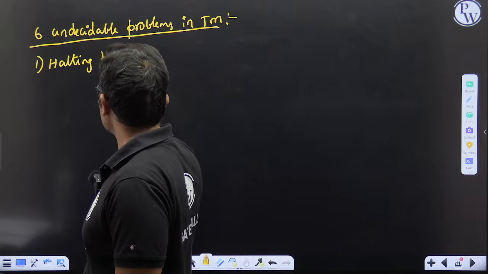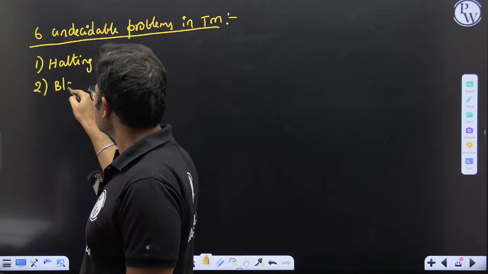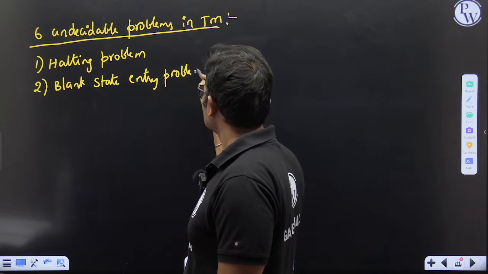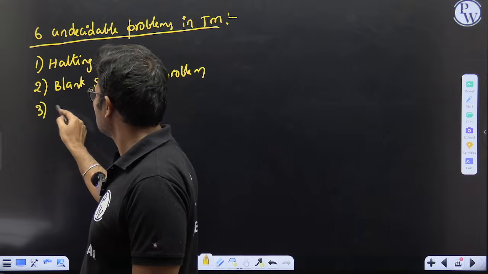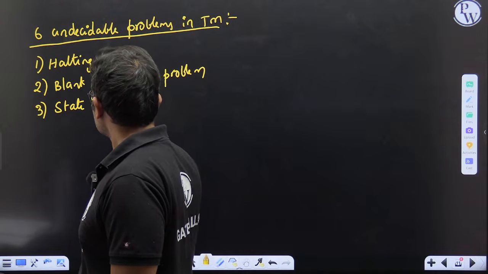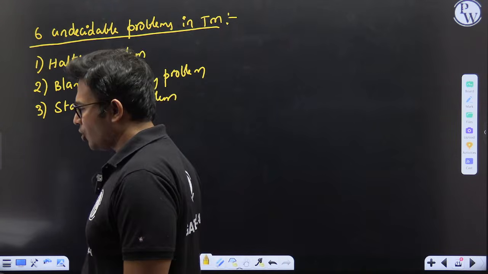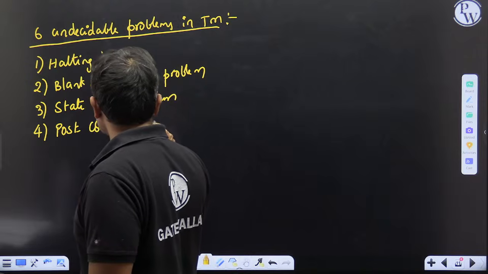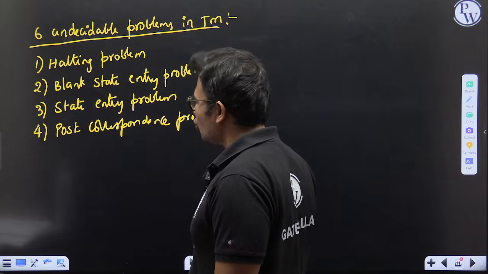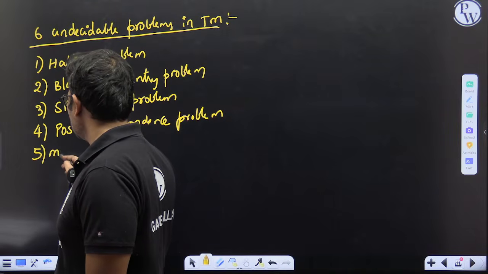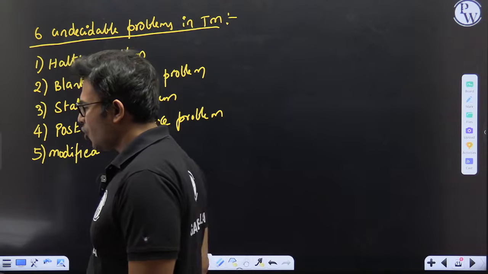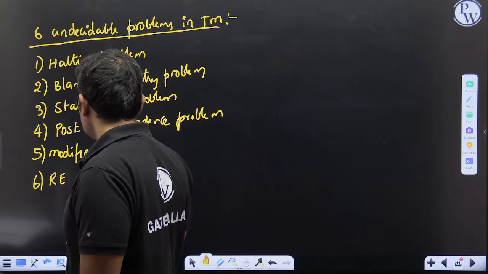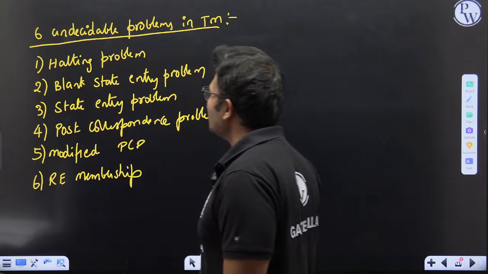Then the blank state entry problem, the state entry problem, the post correspondence problem, the modified post correspondence problem, and RE membership. Out of these, some problems are easy.